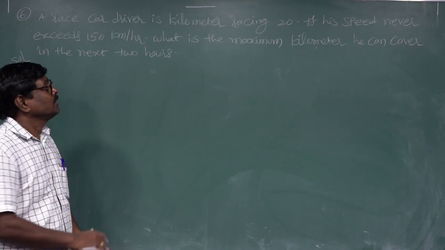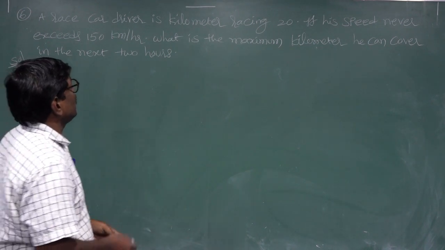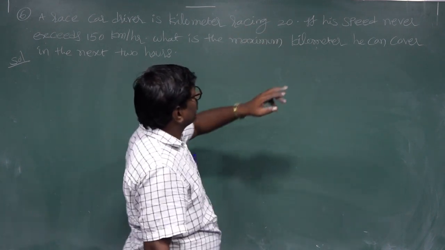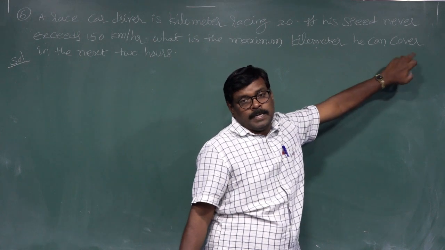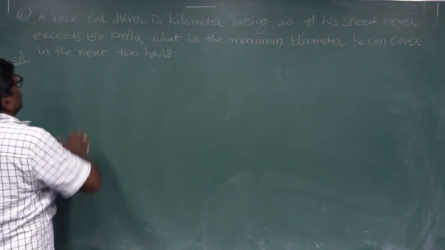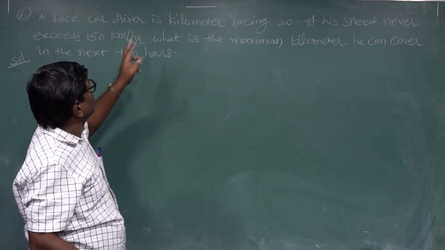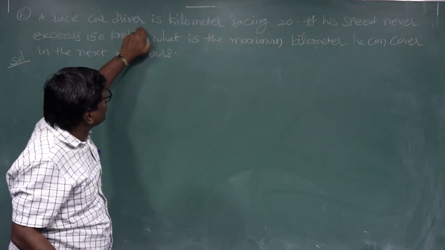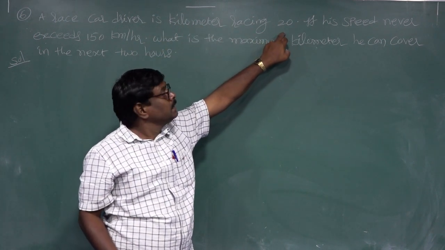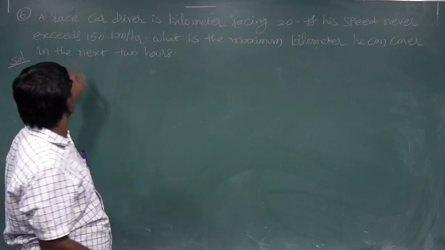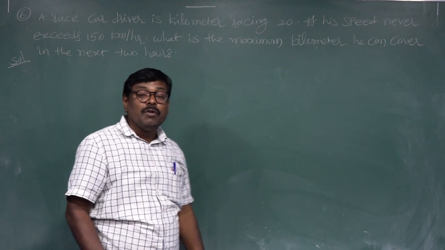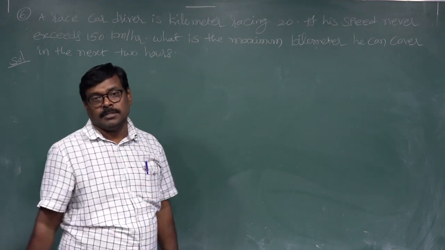This textbook has a mistake in the wording. A car driver is racing 20 kilometers. His speed never exceeds 150 kilometers per hour. What is the maximum distance he can cover in 2 hours?